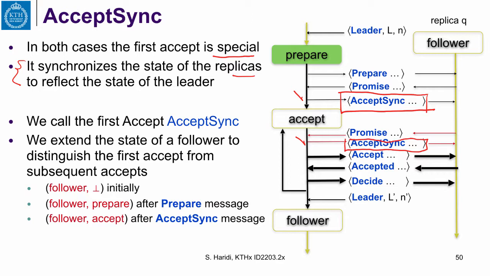So we call the first accept AcceptSync, and we extend the state of the follower to distinguish the first accept from subsequent accepts. A follower comes in initially, and there is some undefined attribute of the follower yet. Then he gets a prepare from the leader, so he moves to be a follower in the prepare phase. A follower in the prepare phase will expect an AcceptSync. And once he gets an AcceptSync, then the follower can move to the accept phase. And in that phase, he is getting commands incrementally.